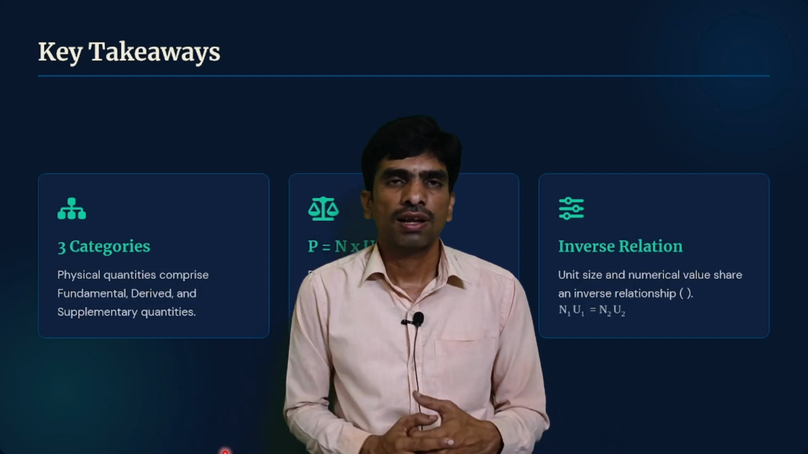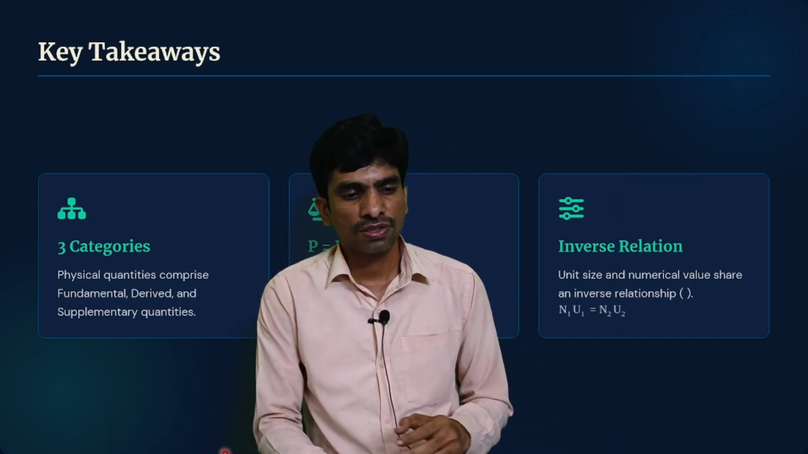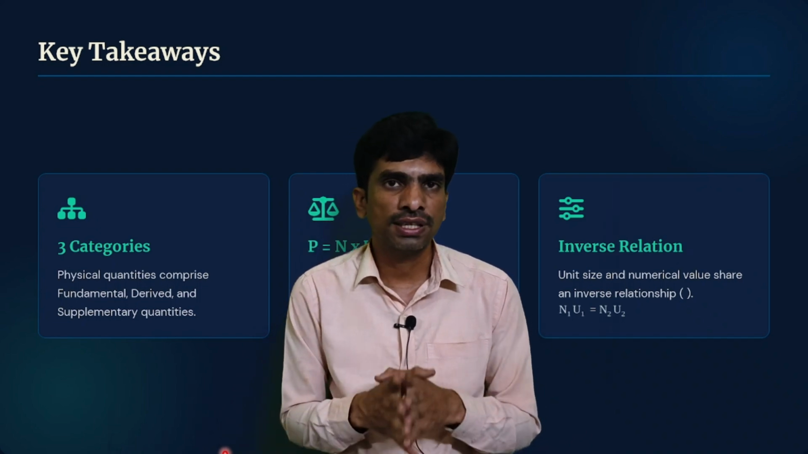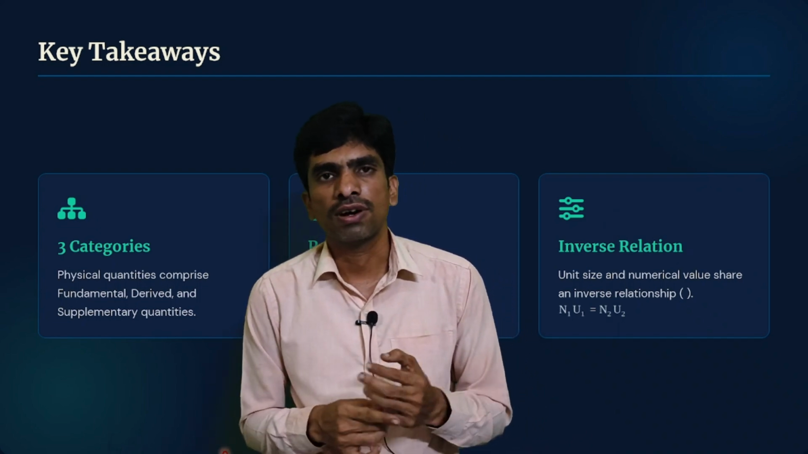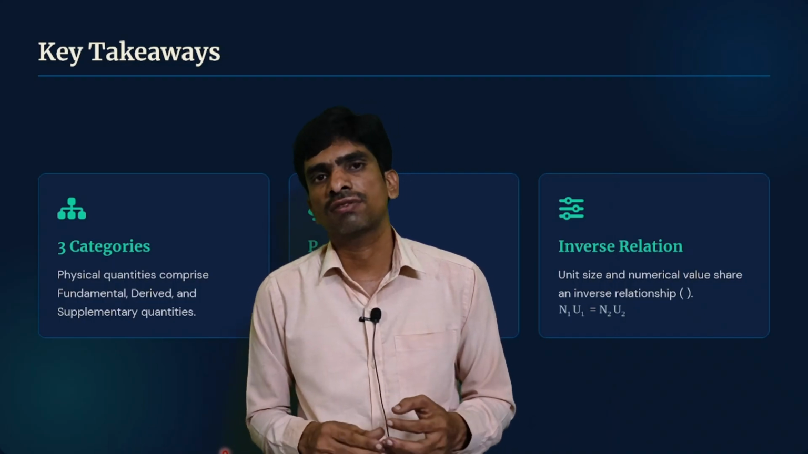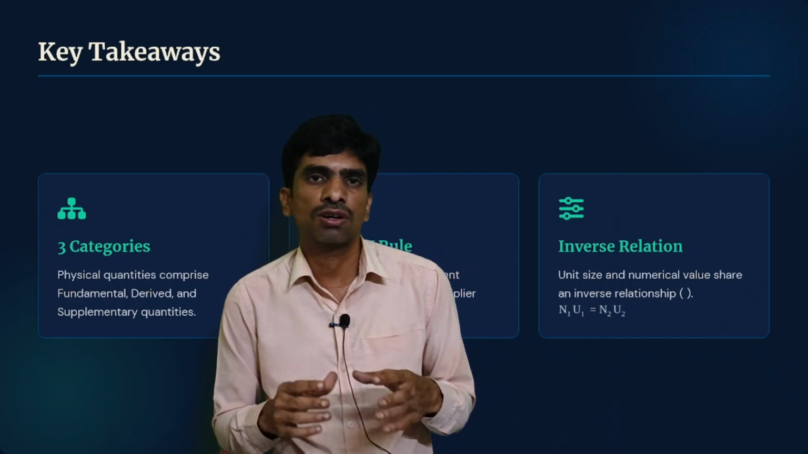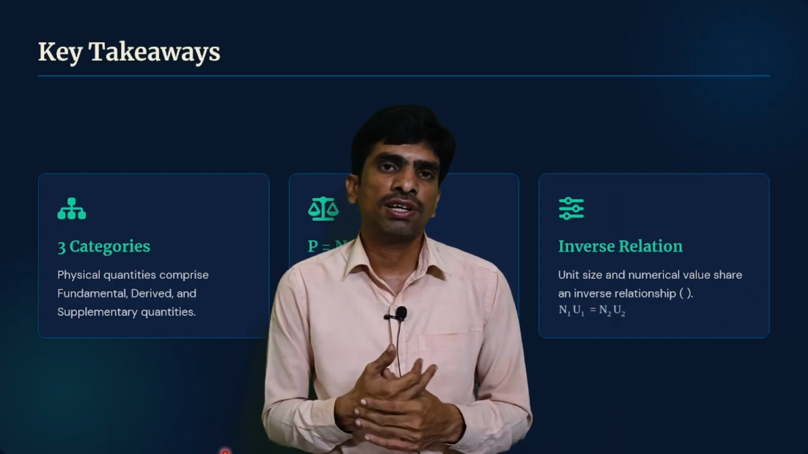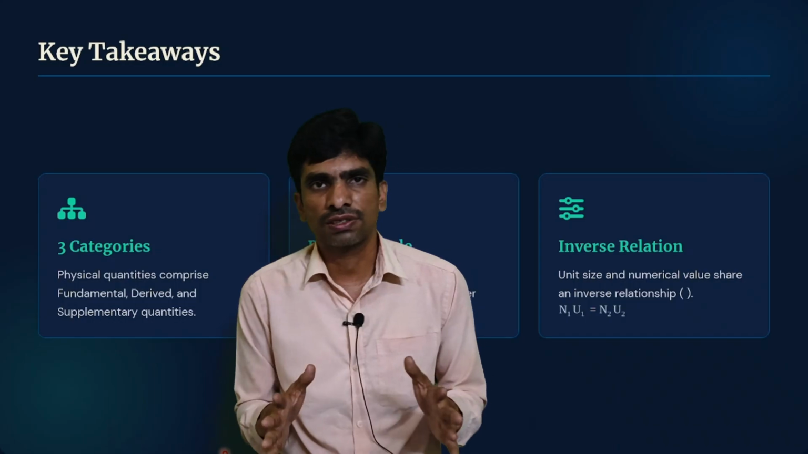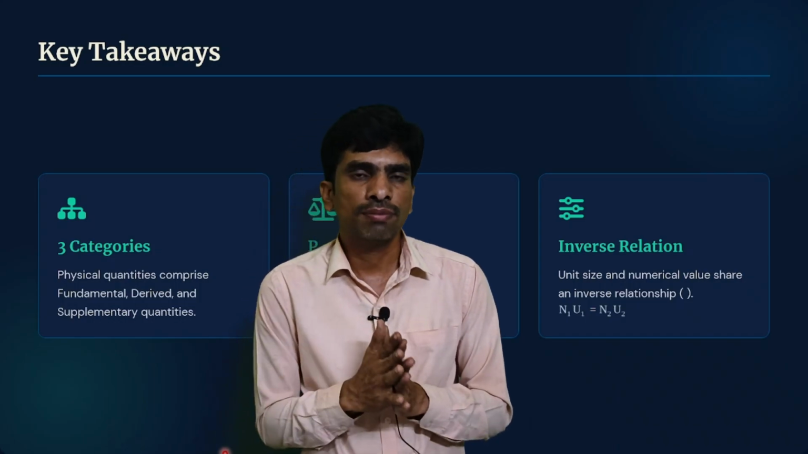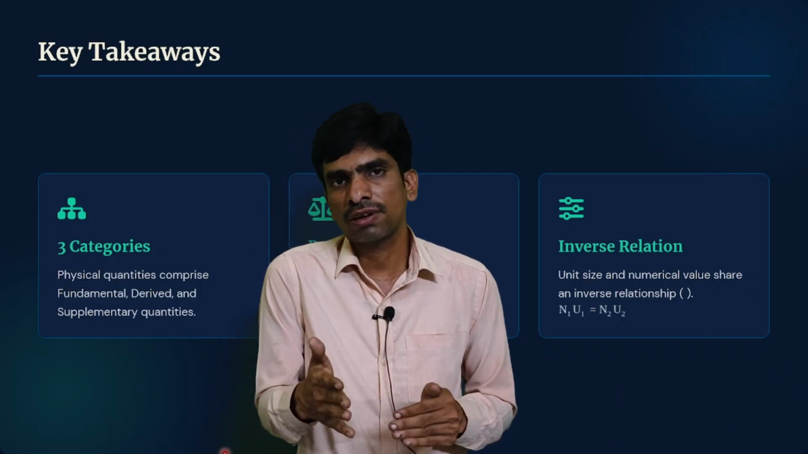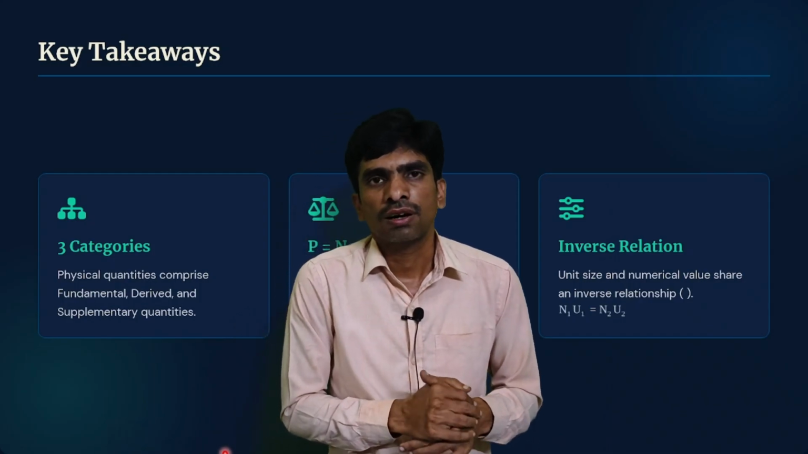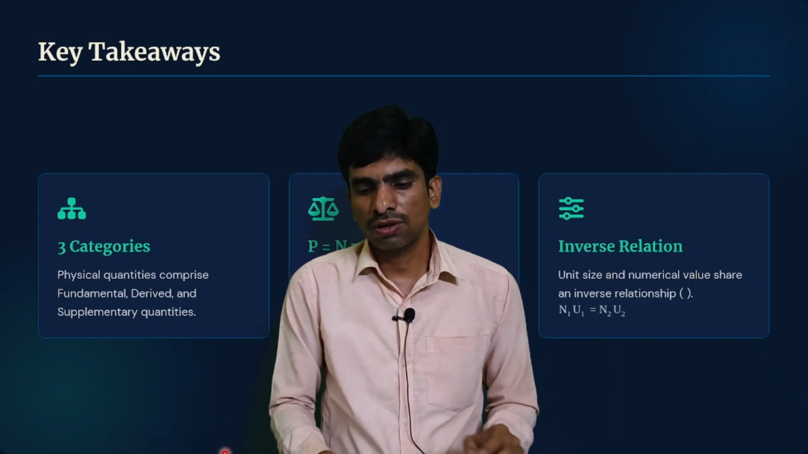So what we have learned in this topic is that physical quantities are classified into 3 categories. First one is fundamental physical quantities, second one is derived physical quantities, third one is supplementary physical quantities. And any physical quantity is expressed by two components, that is P is equal to n u. P means physical quantity, n means numerical value, u is the unit. And the relation between the physical quantities is n1 u1 is equal to n2 u2.